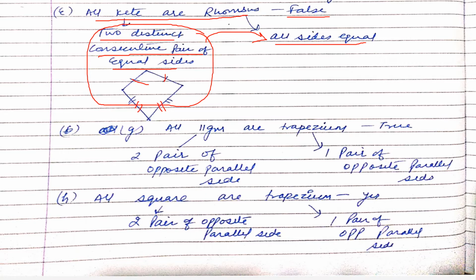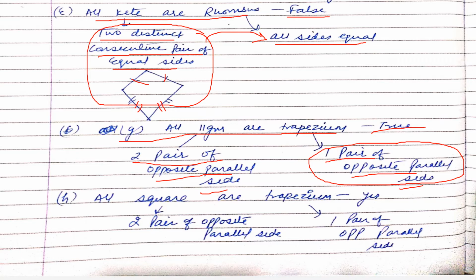Okay, so now G part: all parallelograms are trapeziums. It is true. Why? In parallelograms we study two pairs of opposite parallel sides. In a trapezium we study one pair of opposite parallel sides. So at minimum a figure should have one pair of opposite parallel sides to qualify as a trapezium. But this has an extra pair of parallel sides. So that means it can also qualify as a trapezium. So in a party, if a trapezium is invited, a parallelogram can also go.